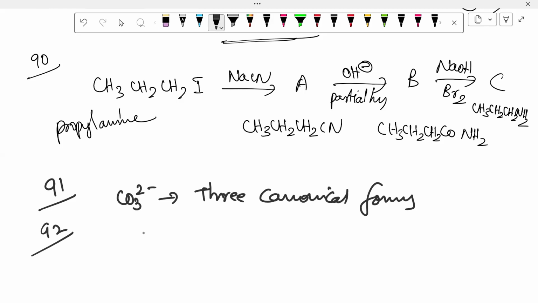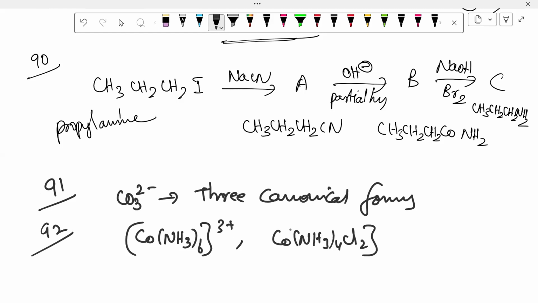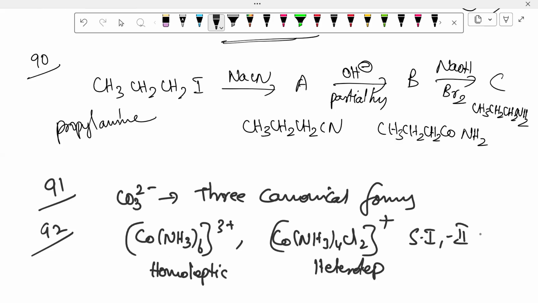In this, Co(NH3)6 3 plus, as well as Co(NH3)4Cl2 plus. This is homoleptic. This is heteroleptic complexes. So S1 and S2 are correct.